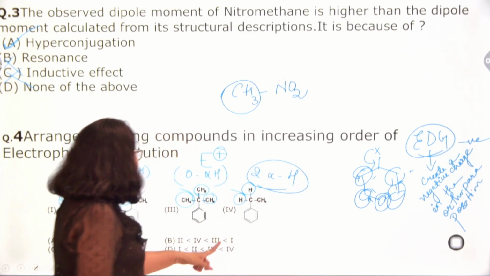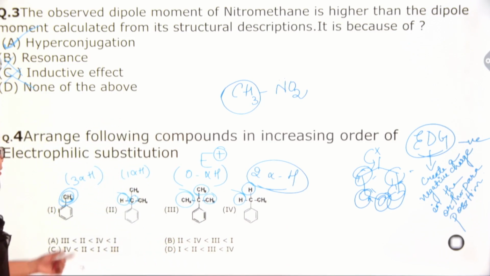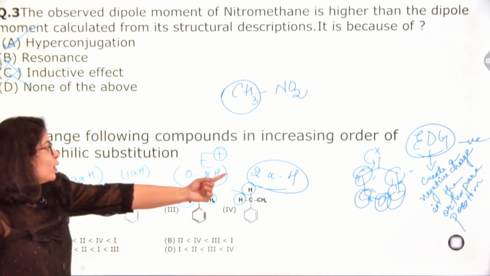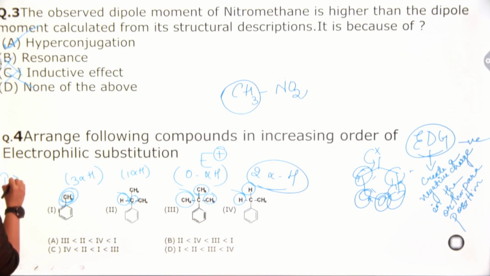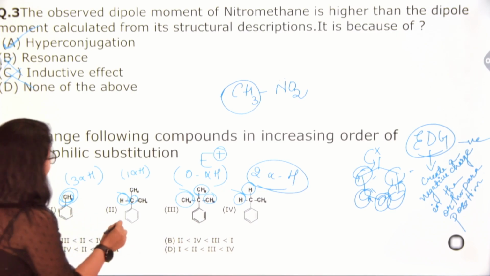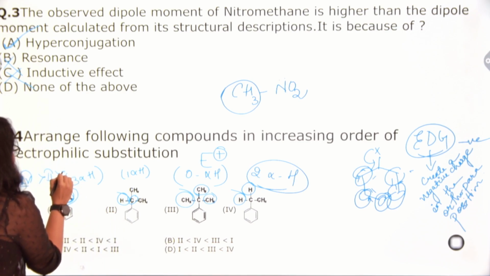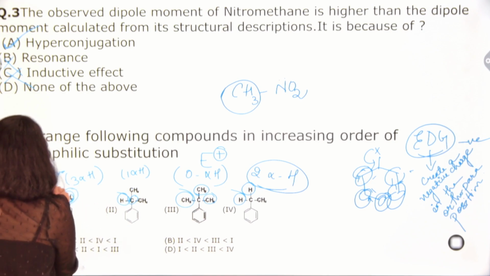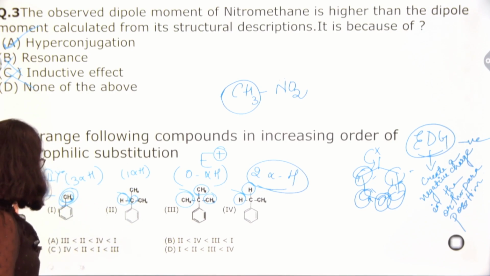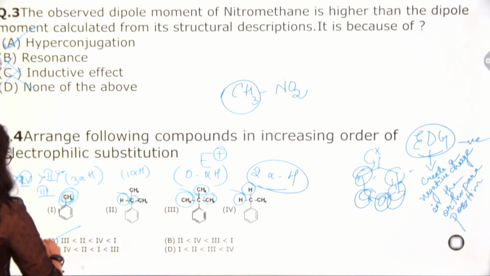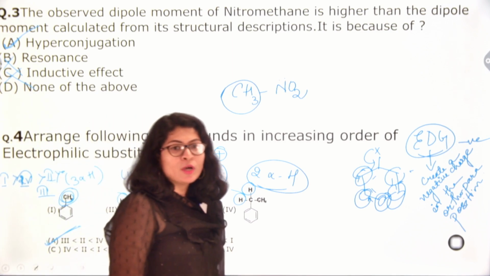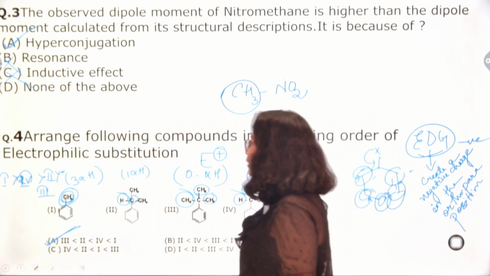Okay. So if I am comparing all these structures, then the order will be first 3 alpha hydrogen, then 2 alpha hydrogen, then 1 alpha hydrogen, and then 0. So my order comes out to be 1 greater than 4 greater than 2 greater than 3. So the correct answer is 1 greater than 4 greater than 2 greater than 3. So the correct option is A. Okay. So this is the approach for how you solve these types of questions. Next question.